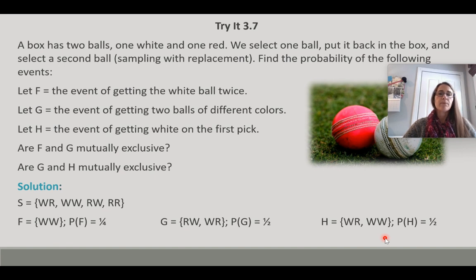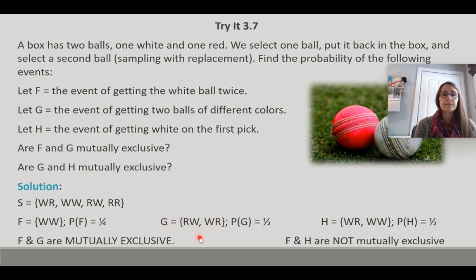So are F and G mutually exclusive? If we look at them, we want to figure out if they have anything in common. So again, you can look at the outcomes in the events listed out there to see if there's anything that they share. F is white, white. White, white does not happen in G, so they are mutually exclusive.